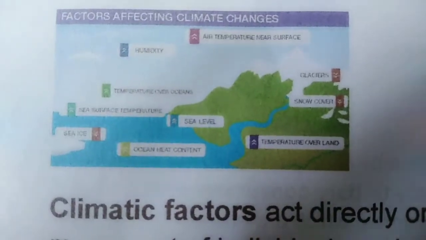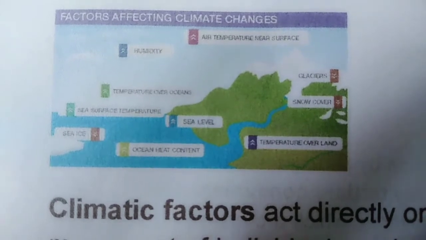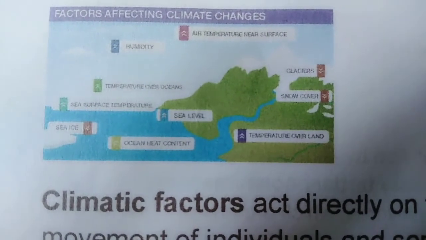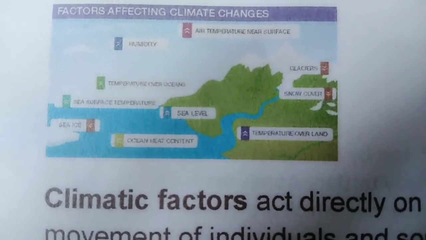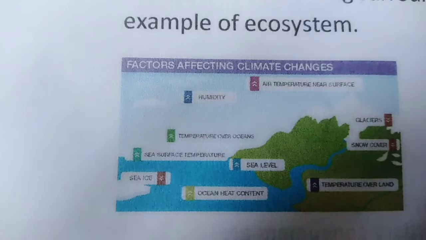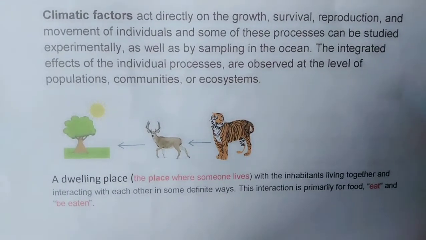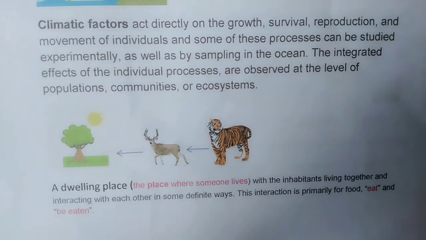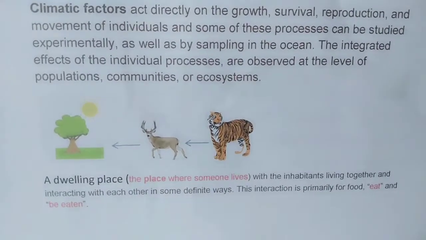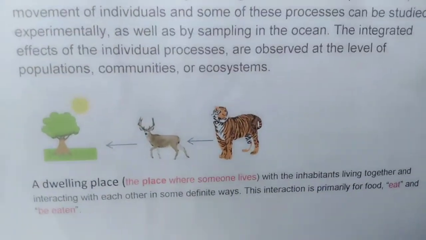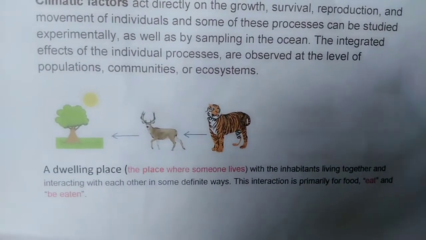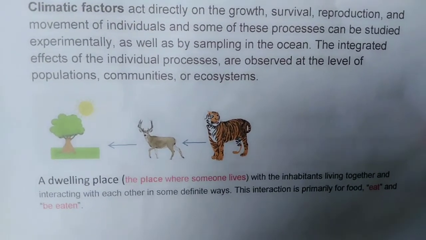Factors affecting climate changes: air temperature near surface, glaciers, snow cover, temperature over land, sea level, ocean heat content, sea ice, sea surface temperature, temperature over seas, humidity. Climate factors act directly on the growth, survival, reproduction, and movement of individuals, and some of these processes can be studied experimentally as well as by sampling in the ocean. The integrated effects on the individual processes are observed at the level of population, communities or ecosystem.